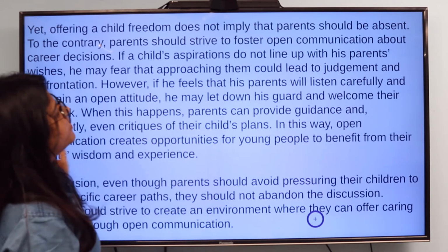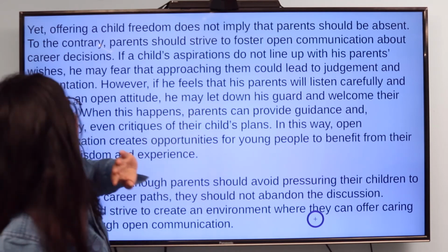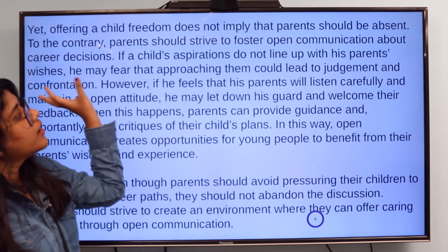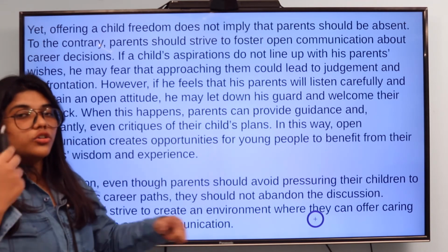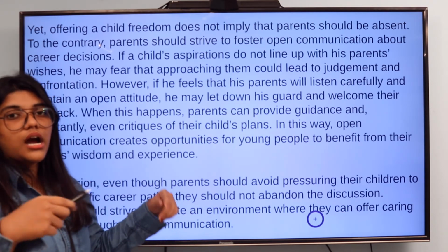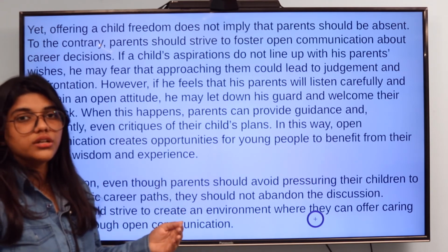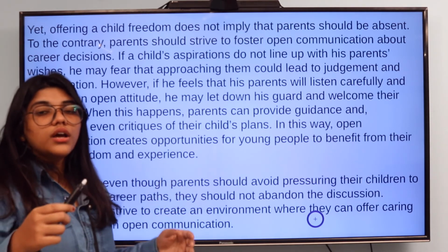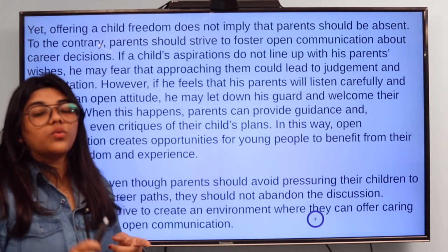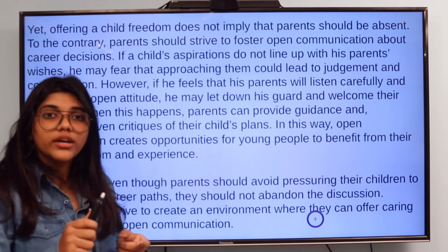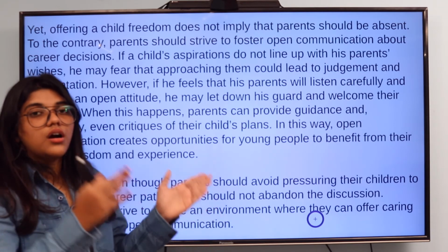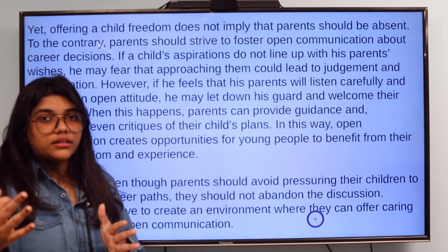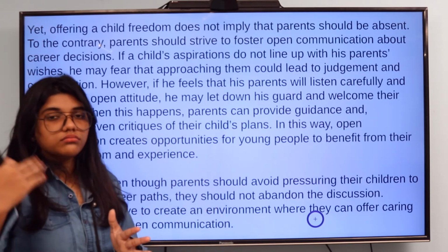"Parents should be striving to foster open communication." Now here, how you give the strong agreement, how you give your justification, all depends on how you mention the reasons why you are agreeing to this, or why you are justifying the statement, that the parents should give freedom or not, or that children should take their own careers.